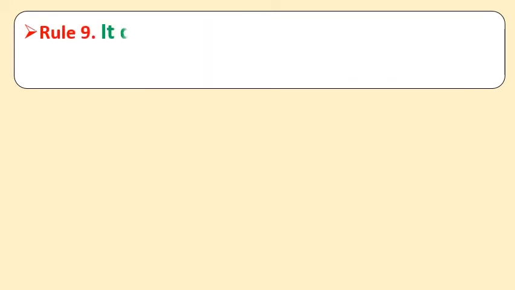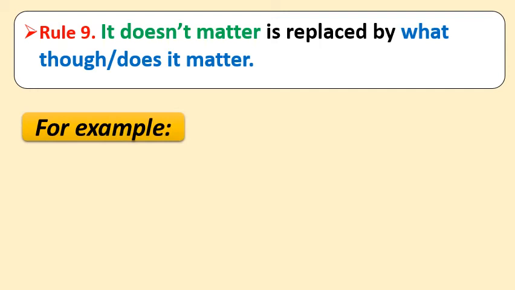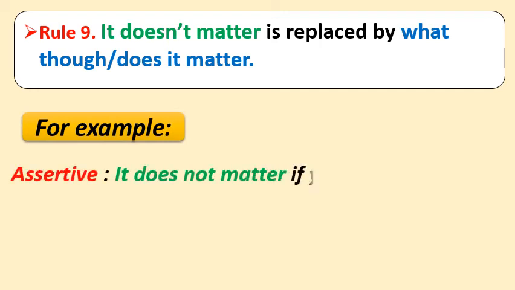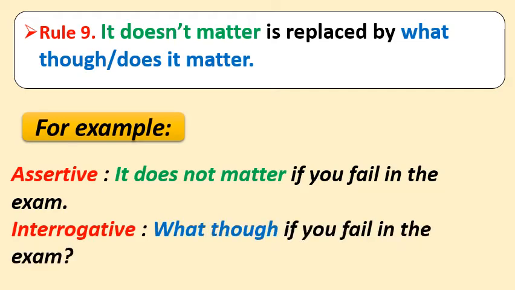Let us see rule number 9. If you are getting "it does not matter" in an assertive sentence, then it will be replaced by "what though" or "does it matter" in the interrogative sentence. So let us see few examples to clarify it. Assertive sentence is: It does not matter if you fail in the exam. So the interrogative sentence will be: What though if you fail in the exam?